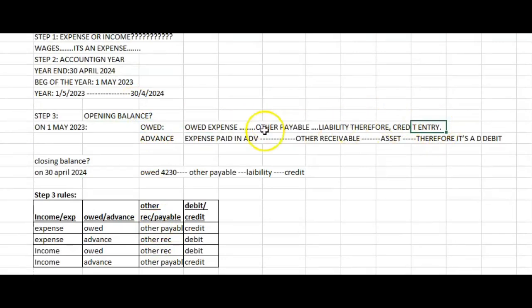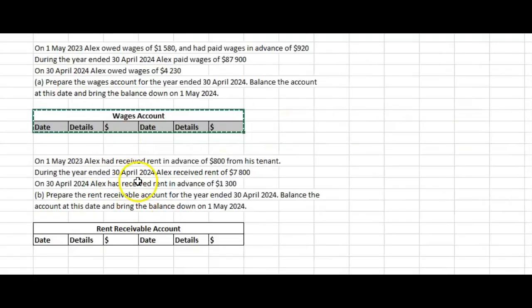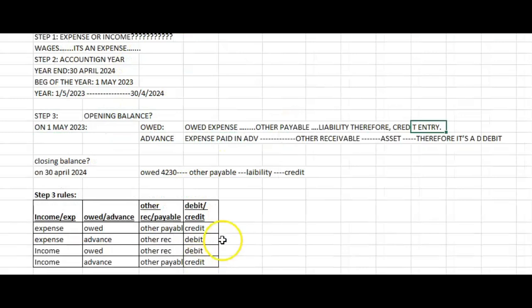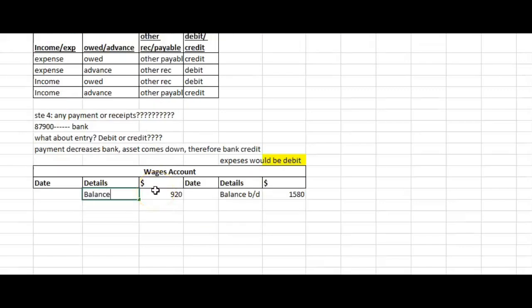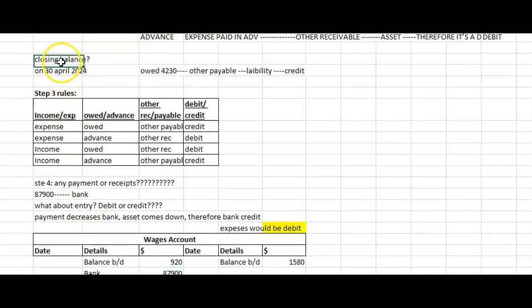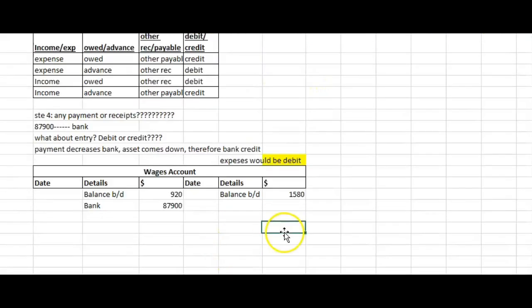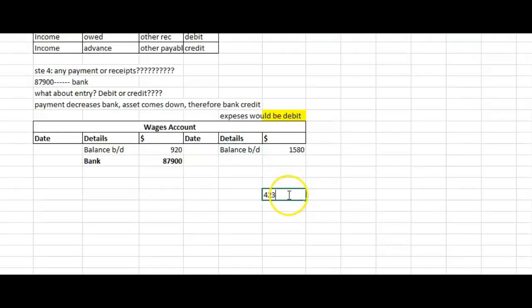Now, we can start making the wage account. You start with balance BD. We have balance BD in the beginning. On the credit side, we have $1,580. On the debit side, we have $920. Then write the bank payment in debit side, $87,900. Then write the closing balance at the end here. We have a credit closing balance of $4,230. Go up and write the income statement on the opposite side of the bank.